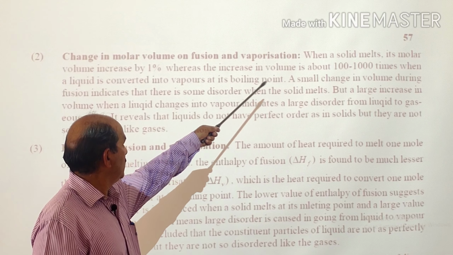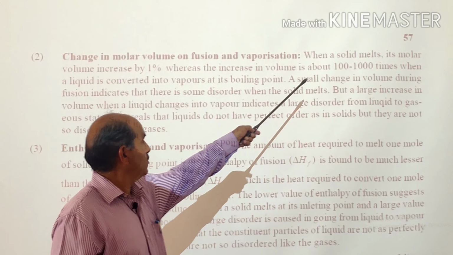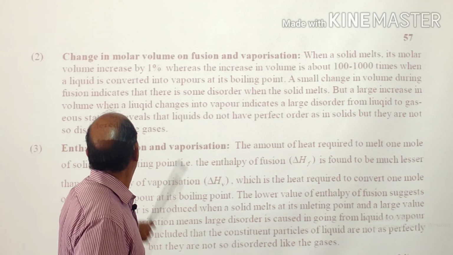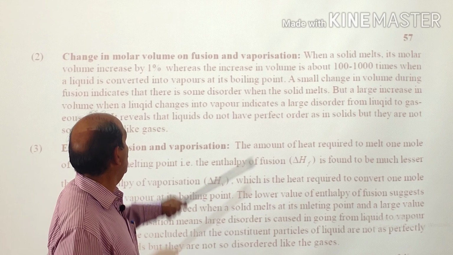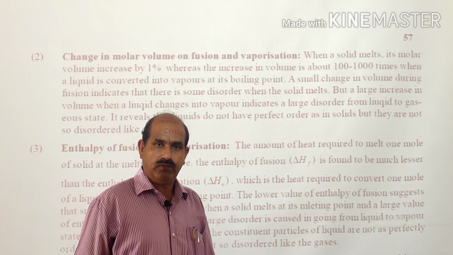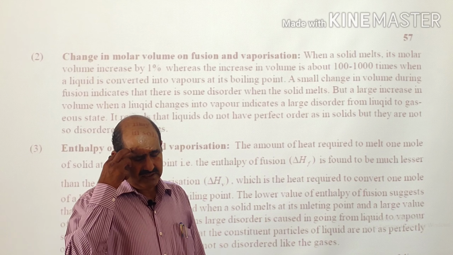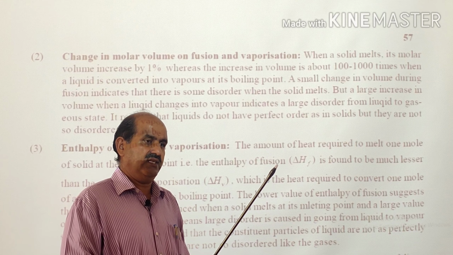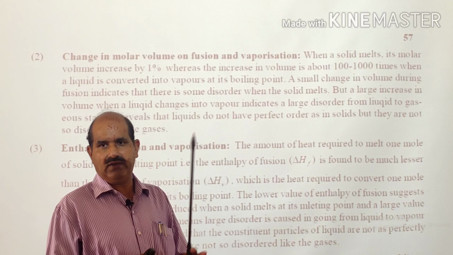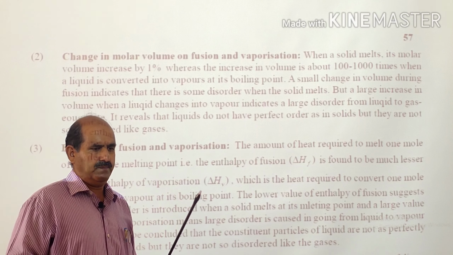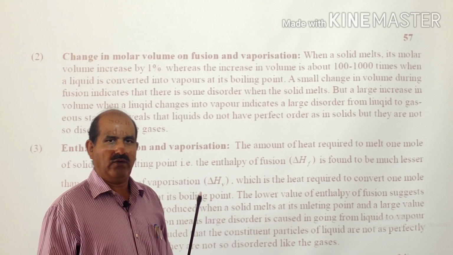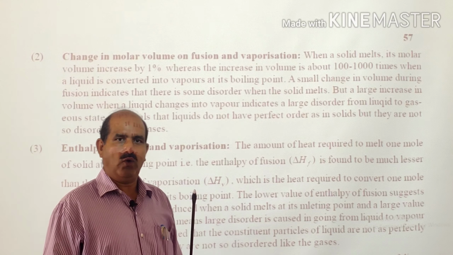Whereas the increase in volume is about 100 to 1000 times when a liquid is converted into vapors at its boiling point. That means when we change a solid to a liquid, the constituent particles are not much disturbed. They are not far away from each other. That's why the change in volume is very less.